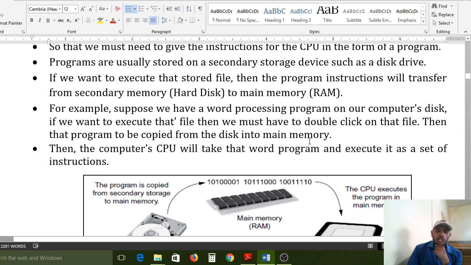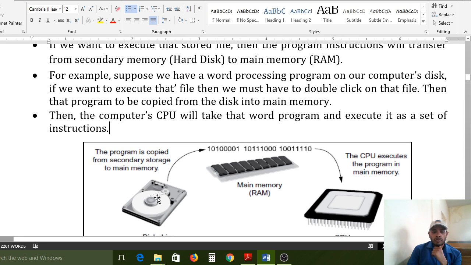Not only Word document. For example, if you want to write a program in C language by using the Dev C++ window, first you need to save with a valid name and .c extension. Where do you have to save? That is in hard disk. That is called source code.